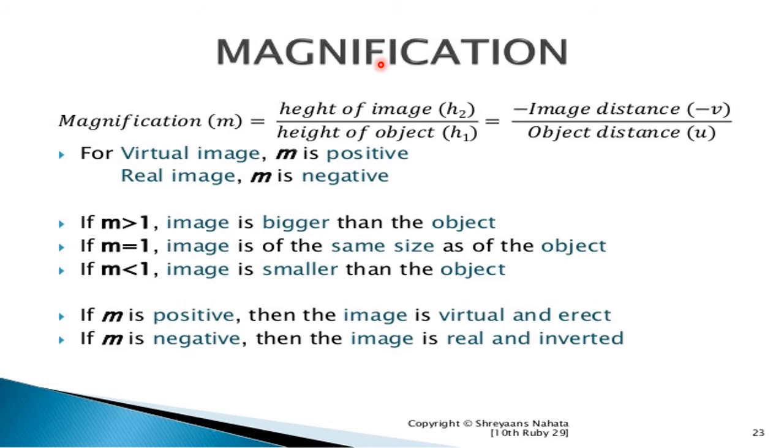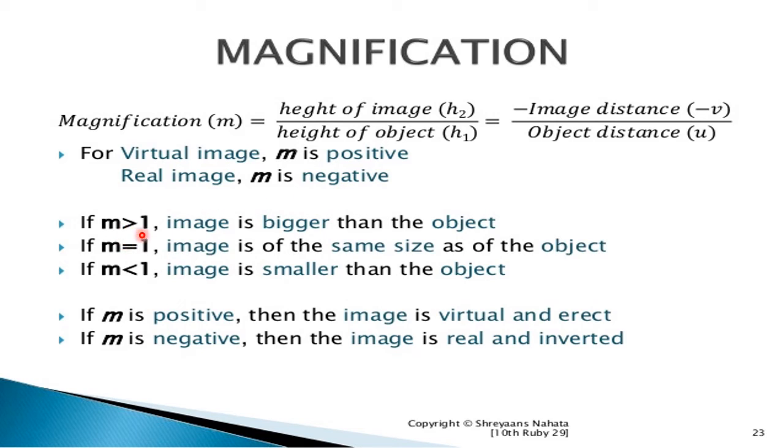So what do you mean by magnification? The magnification is the ratio of the height of the image to the height of the object, that is h2 upon h1, or it is simply known as image distance upon object distance with a negative sign, m = -v/u. For a virtual image, magnification is positive. For a real image, magnification is negative.